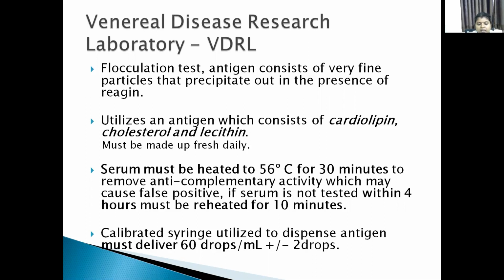The serum used in the VDRL test should be inactivated to remove any complement involvement, so it should be heated at 56 degrees centigrade for 30 minutes to remove the complement activity.